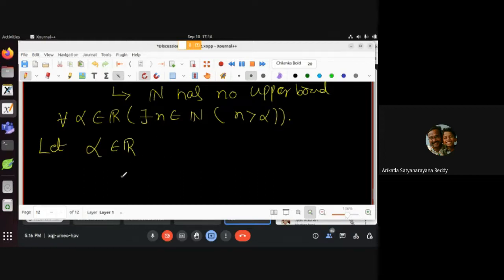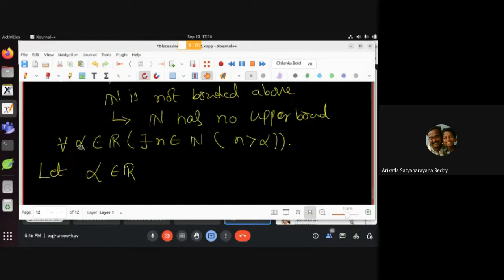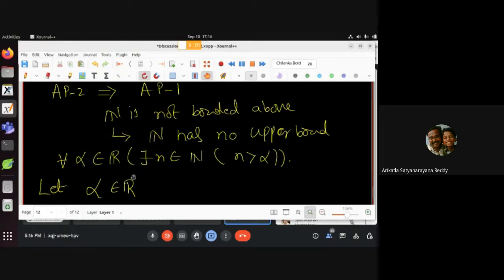How do you find? But हम अभी AP2 यूज कर सकते हैं. Somebody can come up and tell me how can I prove n is greater than alpha? AP2 में क्या है? AP2 क्या दिया है हमको? पॉजिटिव रियल नंबर x, y is any real number, nx is greater than y. वो हम कैसे यूज करेंगे? Show n is greater than alpha.